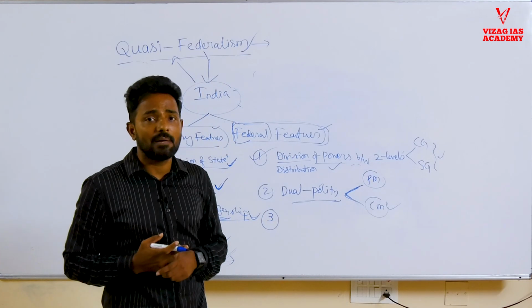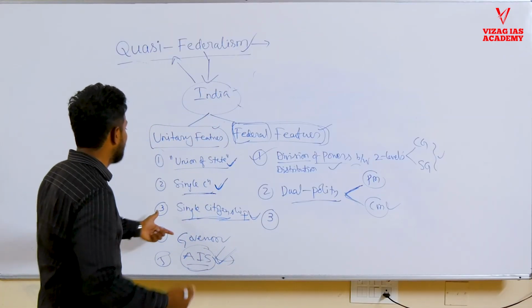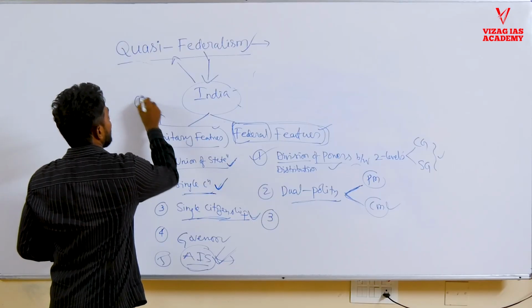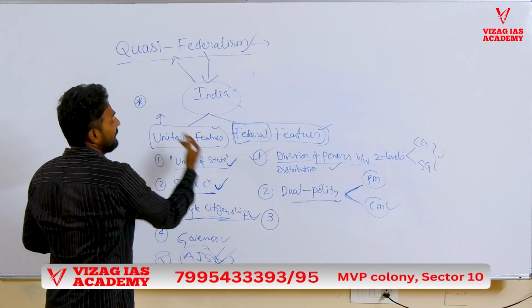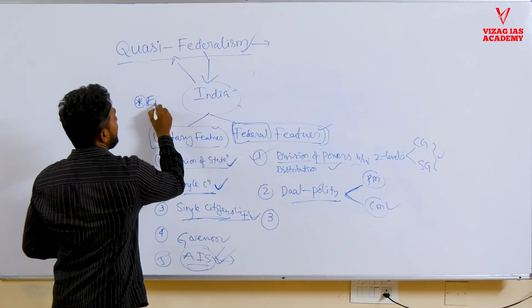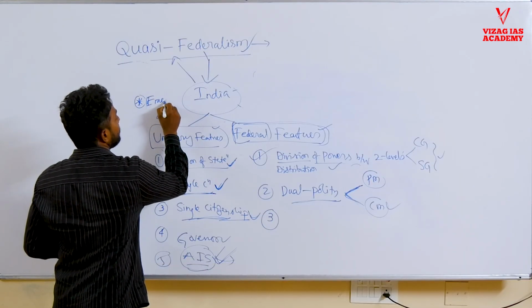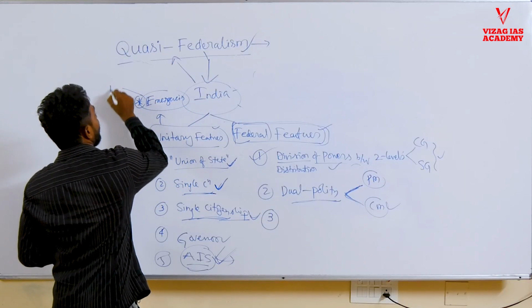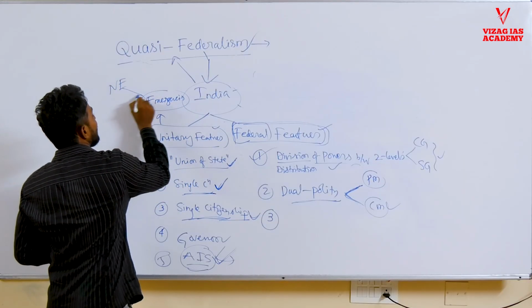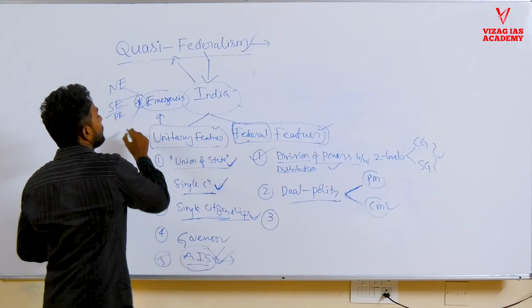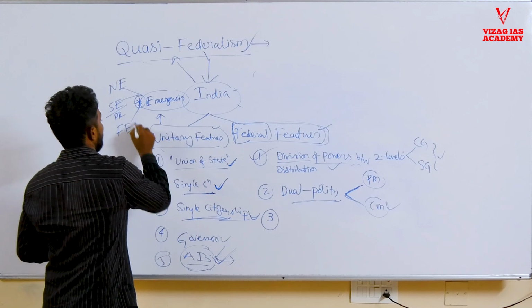Under exceptional circumstances like emergency, which you can mention here under the unitary features, the Indian state acts as a unitary state. What are those exceptions? Emergencies. We have three kinds of emergencies. One is national emergency, the second is state emergency, also called President's rule, and the third is financial emergency.